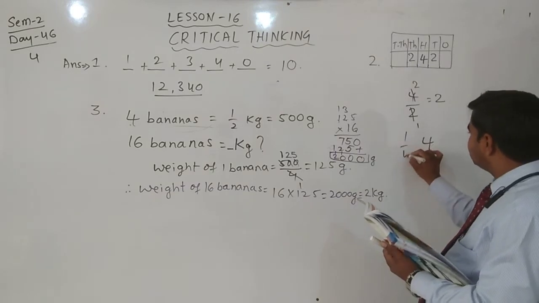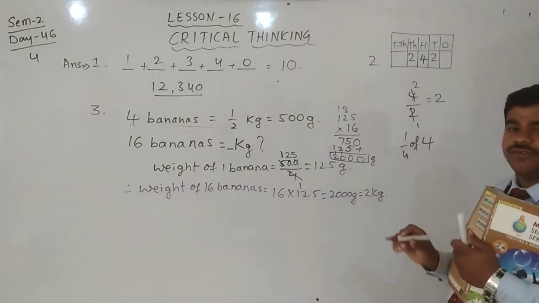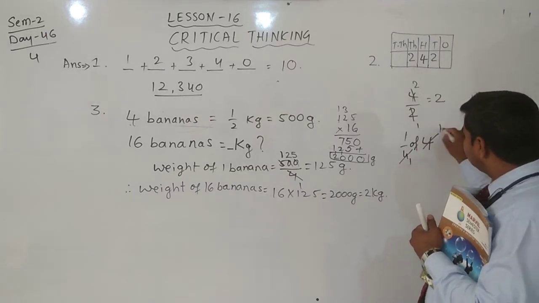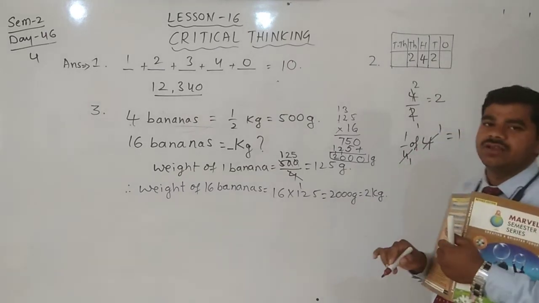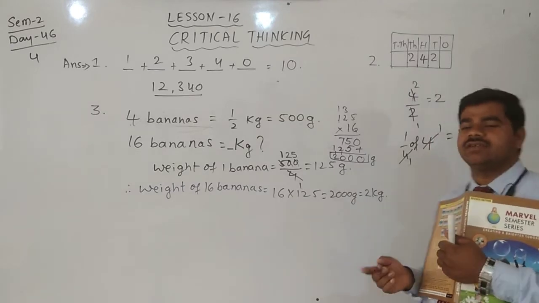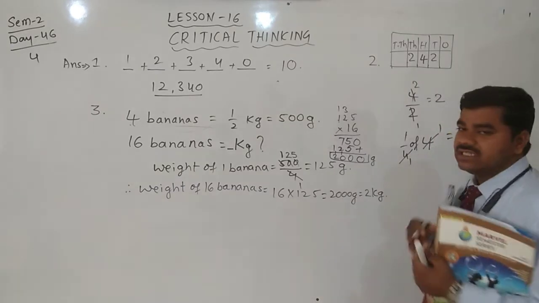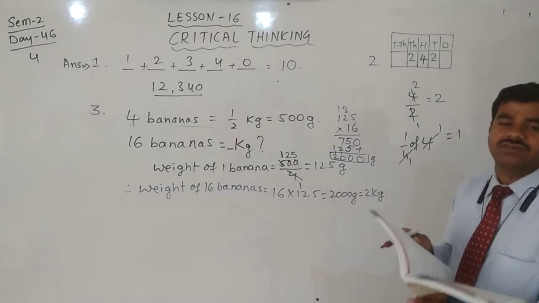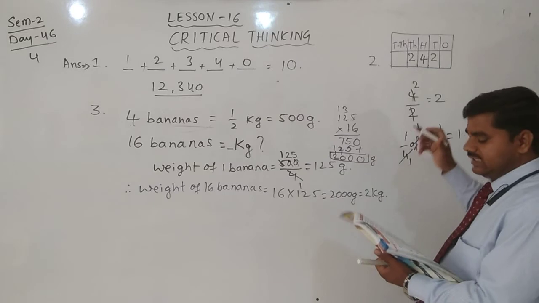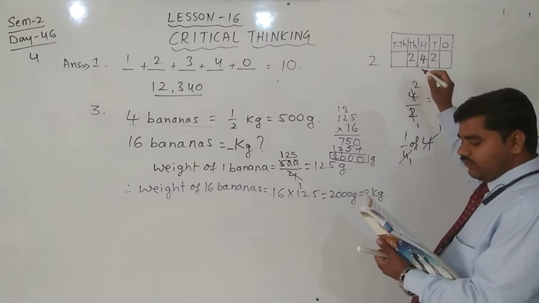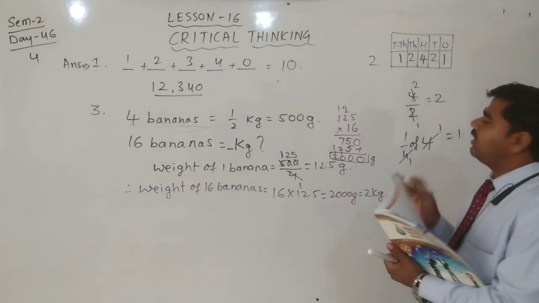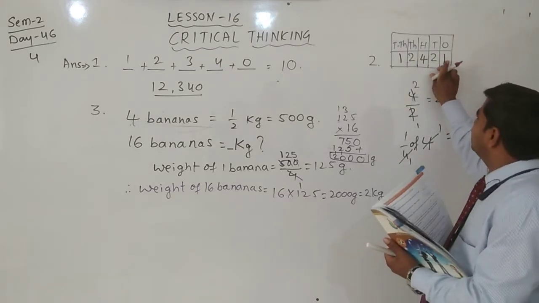Yes, 1/4 of 4. 1/4 of 4 means 4 one time. 1 ones are, answer is 1. 4 divided by 4 is nothing but 1. Then the digits in 10,000s place and ones place, what is the digit? You can write 1/4 of hundreds place is 1.